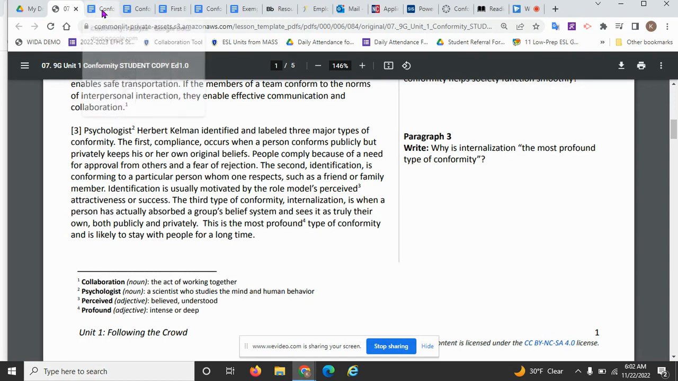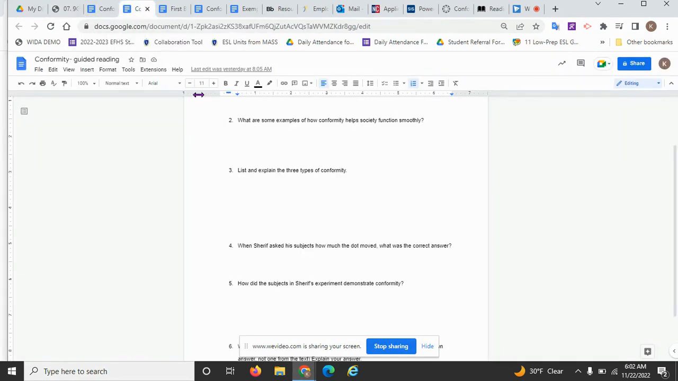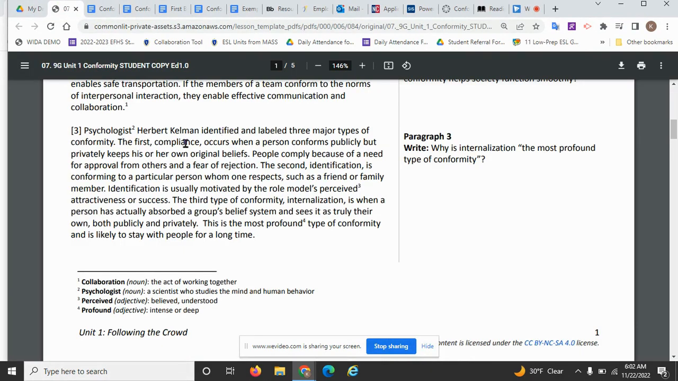So once you have your graphic organizer filled out, pause the video if you need to get that finished. Then I want you to go over to your other worksheet, and I want you to list and explain the 3 types of conformity. And those answers are right here. Here's your first type of conformity, here's the second type of conformity, and here's your third type of conformity. So pause the video and write out your 3 types of conformity on that worksheet.